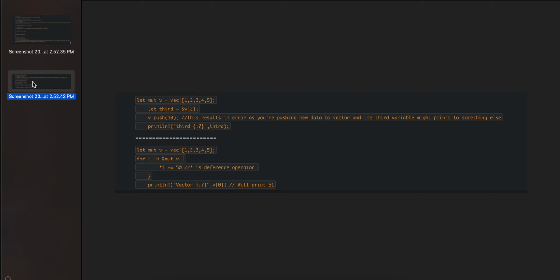Next example would be another vector which I have created. Now I am looping over that particular vector with a for loop, and it is a mutable reference inside the for loop, so I can use the dereference operator, which is the star, and then change the value to whatever I need. Now if you print it, the value for each element in the vector would get updated by 50. So yeah, that's it for today's video.